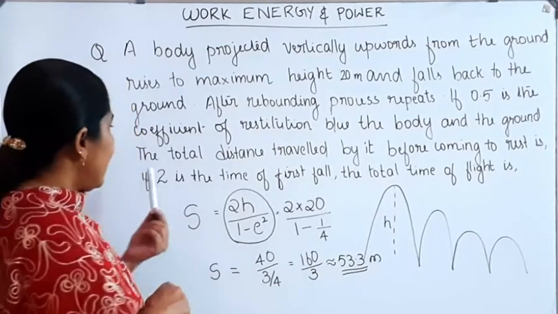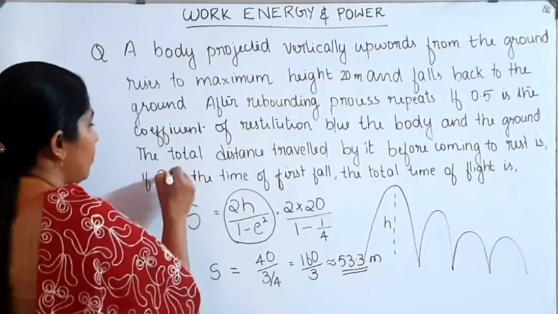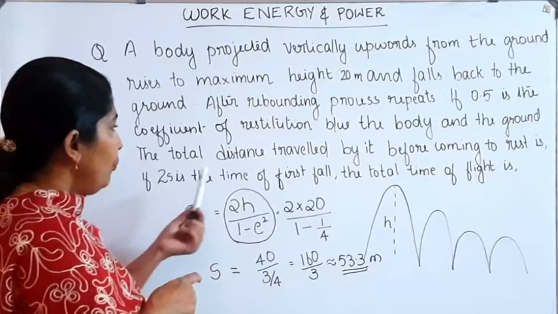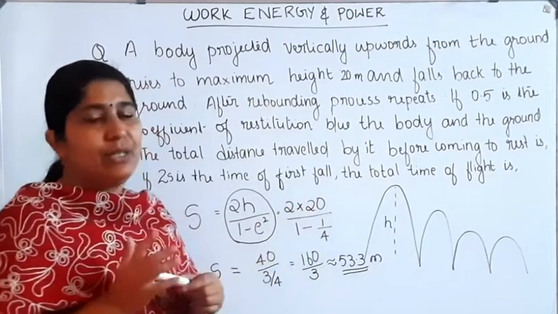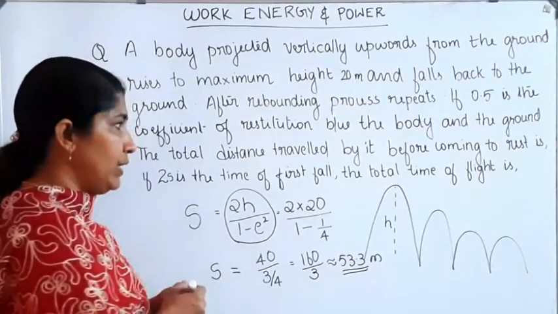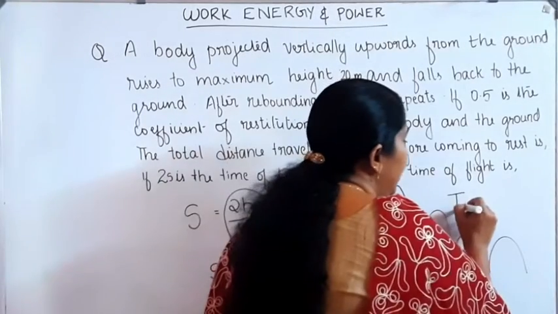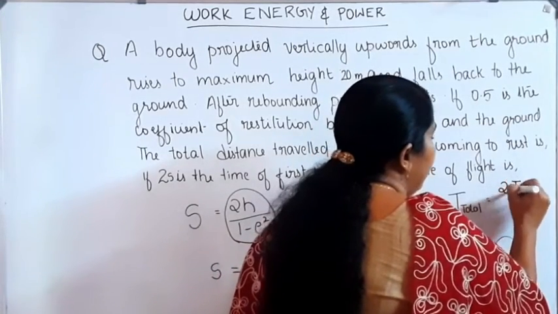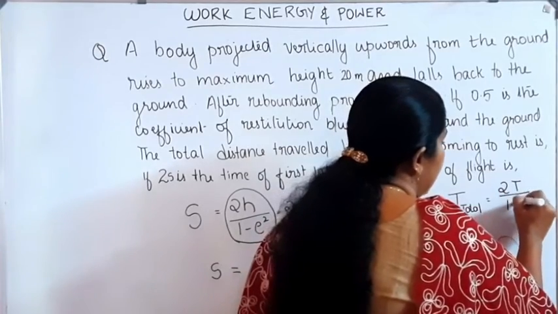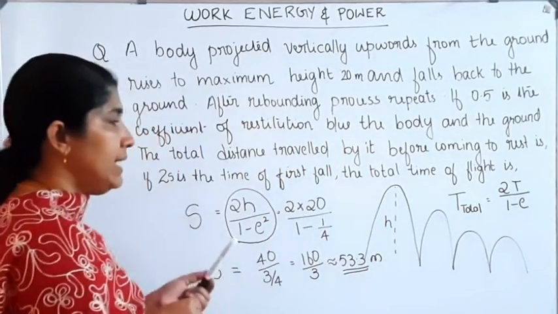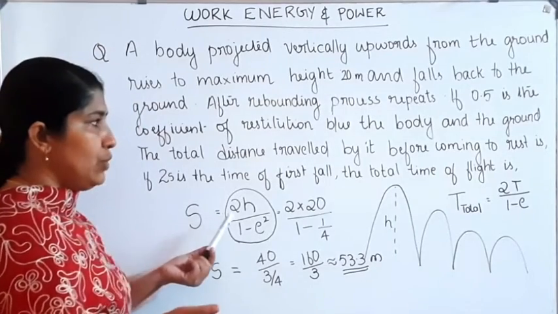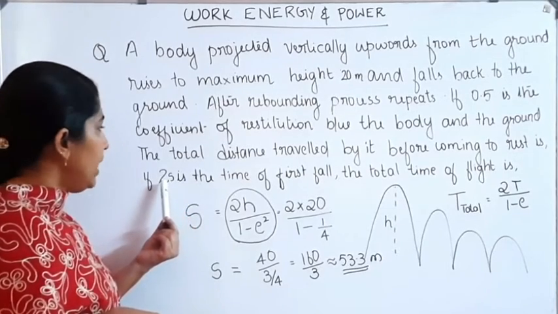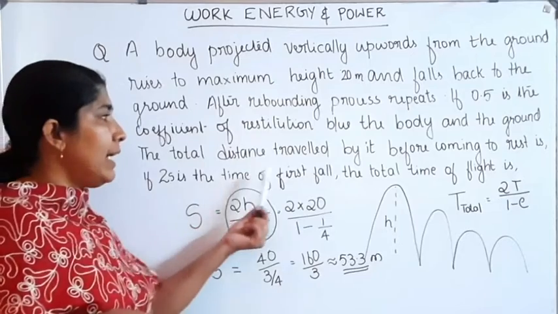Now the second question: if 2 seconds is the time of the first fall, we want to find the total time of flight. The total time of flight, T total, is equal to 2T divided by 1 minus E. This is the equation used to find the total time of flight. Here T is equal to 2 seconds, the time of the first fall.